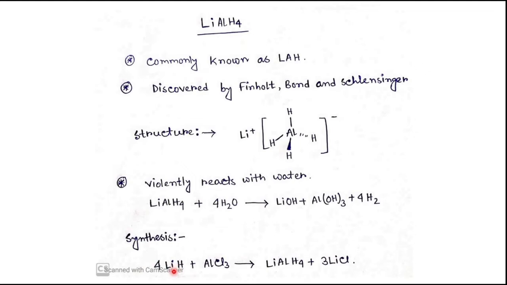And here I have written the synthesis: lithium hydride is taken in the presence of aluminum chloride to generate lithium aluminum hydride. So I have given a brief introduction to lithium aluminum hydride, its properties, and how we can generate it.